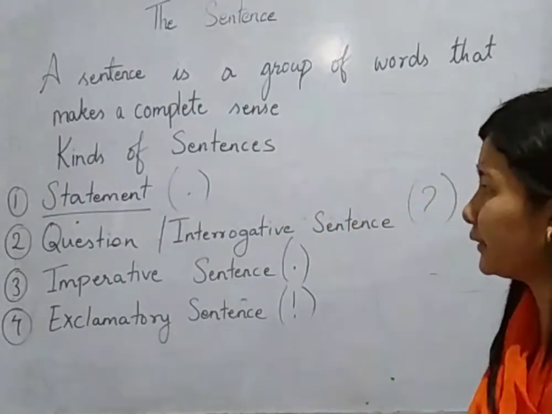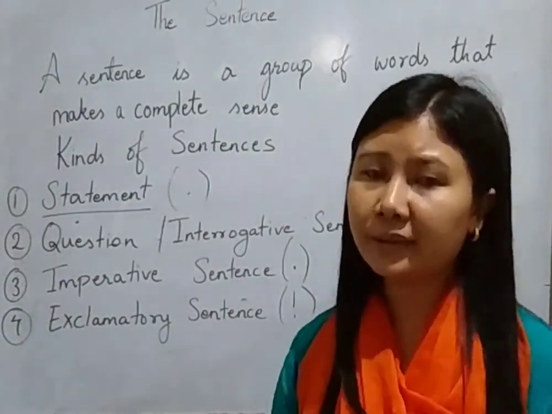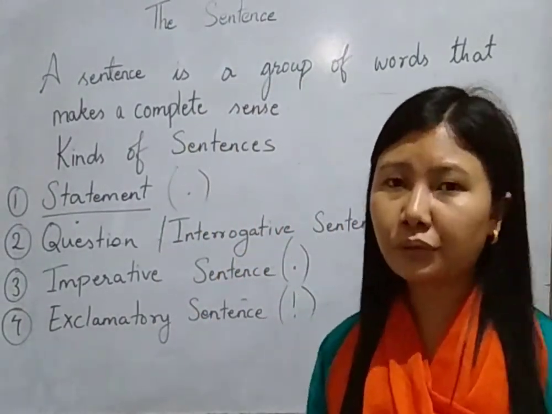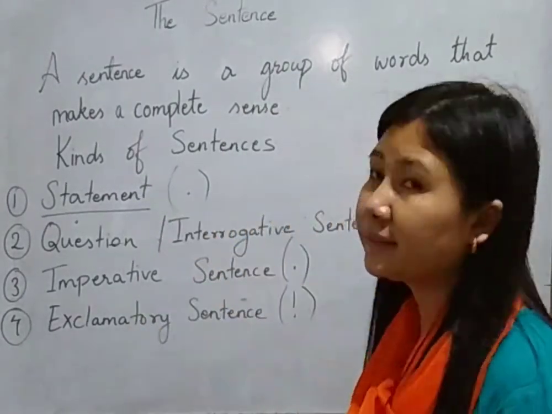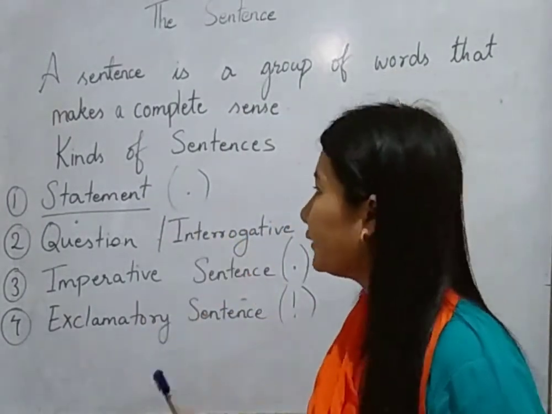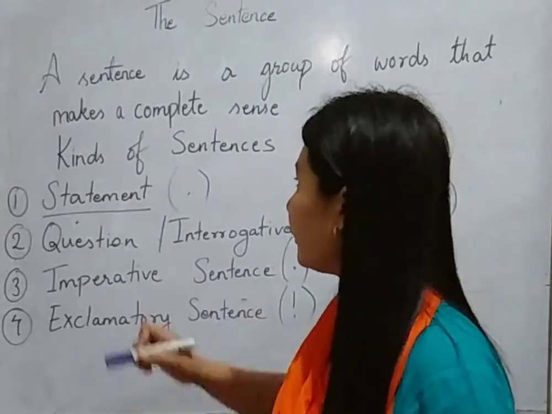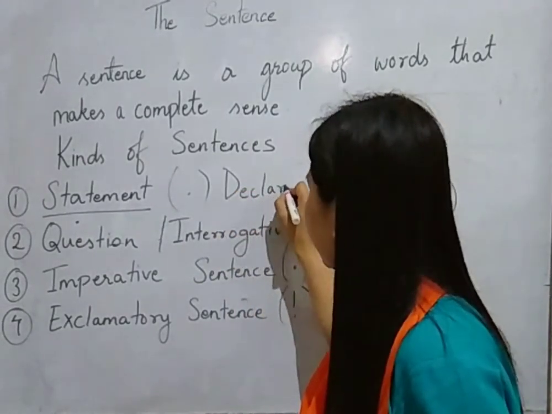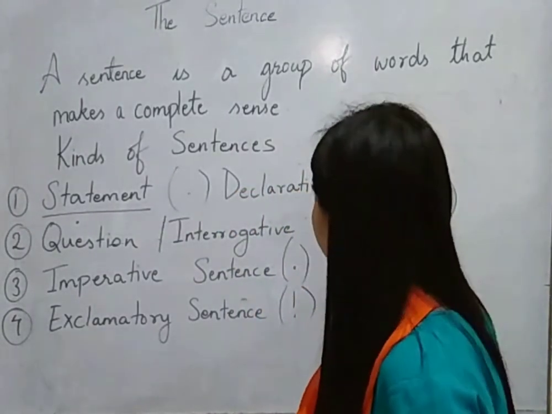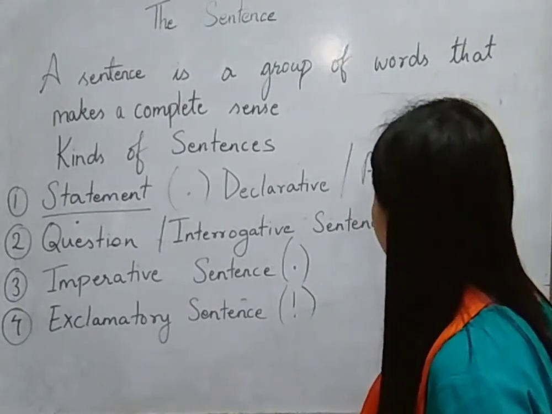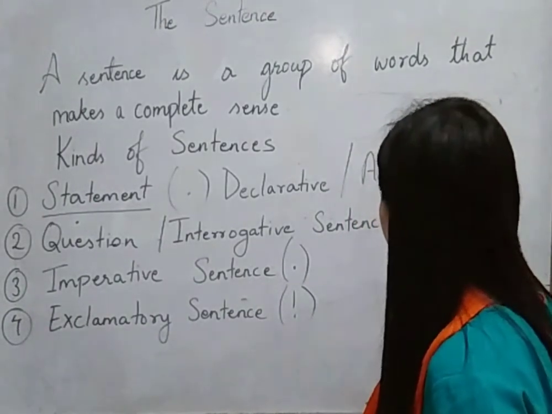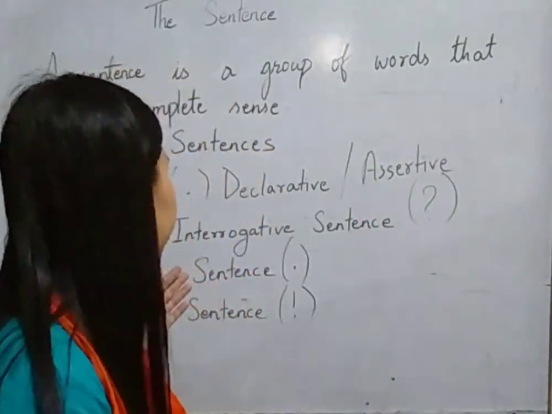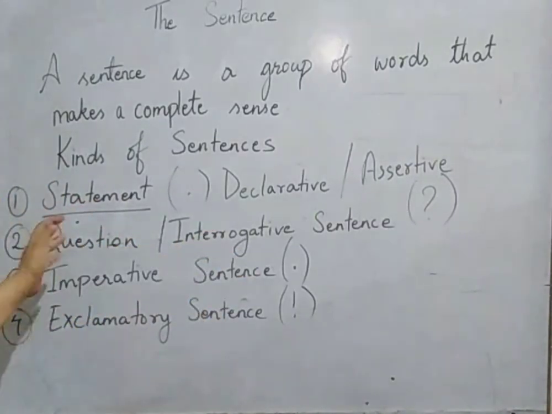So these are the 4 kinds of sentences. In some of the books, the optative sentence is also mentioned, but over here in your book only 4 kinds of sentences are given, and we are going to deal with the kinds of sentences according to your book. I hope you have understood. And over here you need to remember that a statement is also called a declarative sentence, or we also call it an assertive sentence. So you should not get confused, because later if I start saying that a declarative sentence is a statement, an assertive sentence is a statement, then you should not get confused.